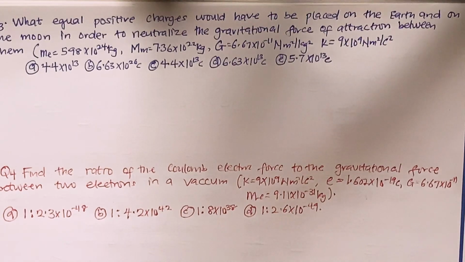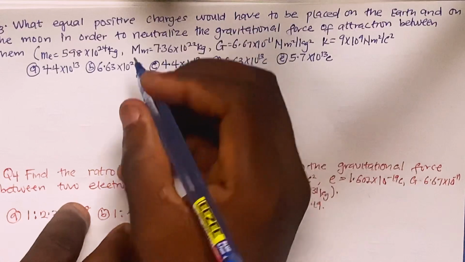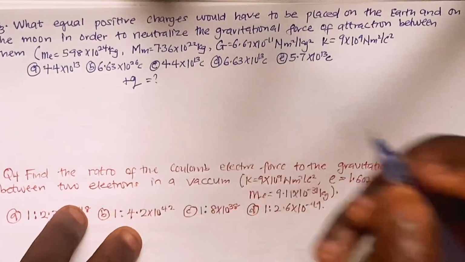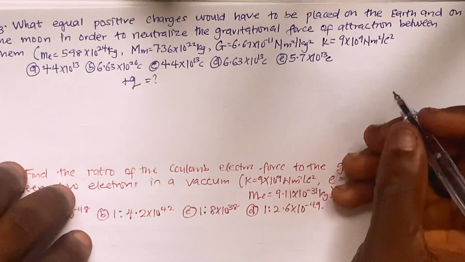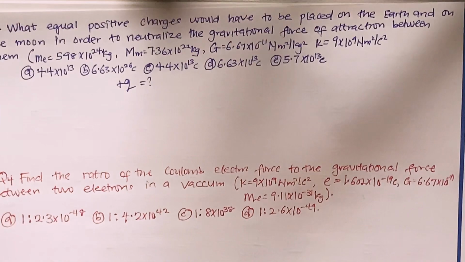Now look at this. What equal positive charge? That means you don't know the equal positive charge. That means you are asked to calculate for our q, positive q, right? It is unknown. It will have to be placed on the Earth and on the Moon in order to neutralize the gravitational force of attraction.